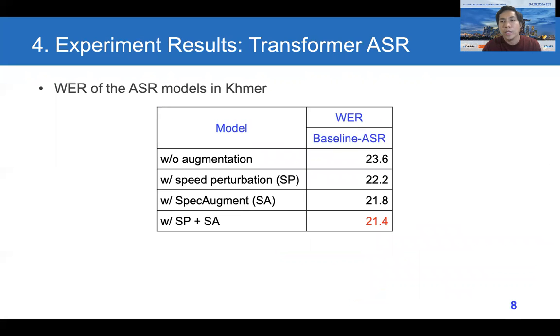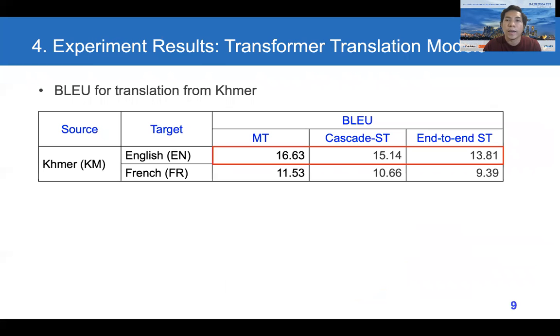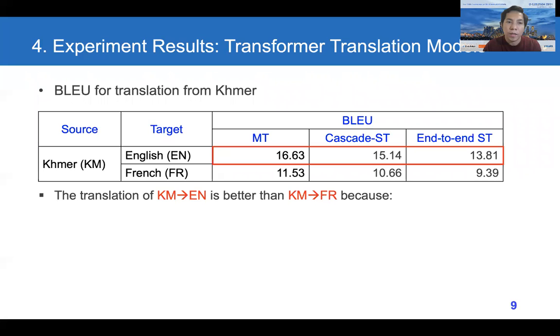Using this dataset, we conduct an experiment on transformer-based ASR models, and we can see that by using data augmentation, we can improve the word error rate by a large margin. We also conduct an experiment on the translation model, from Khmer to English and Khmer to French. The translation from Khmer to English is better than from Khmer to French.